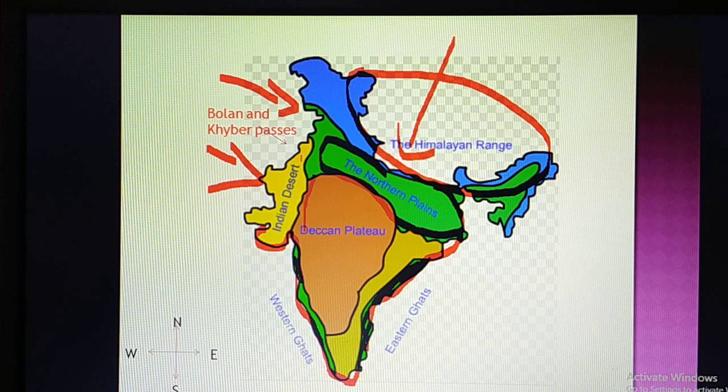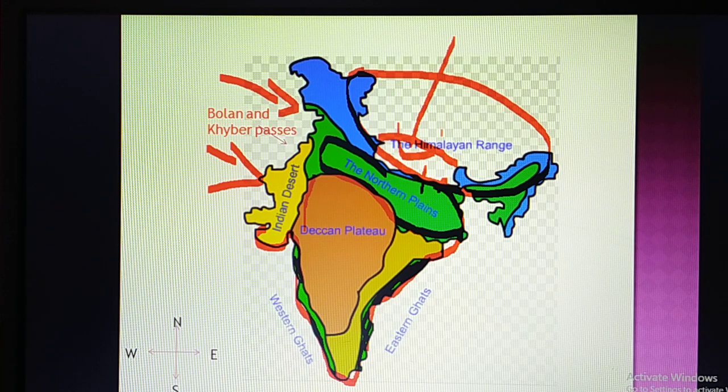Next one, how the Himalayan mountains are very important from the economic point of view. Why? Because most of the rivers flowing in the northern part of India, especially the Ganga, Brahmaputra, Indus, and so many rivers, we can say the Kali river. There is one more Kali river here, on the border of India and Nepal.